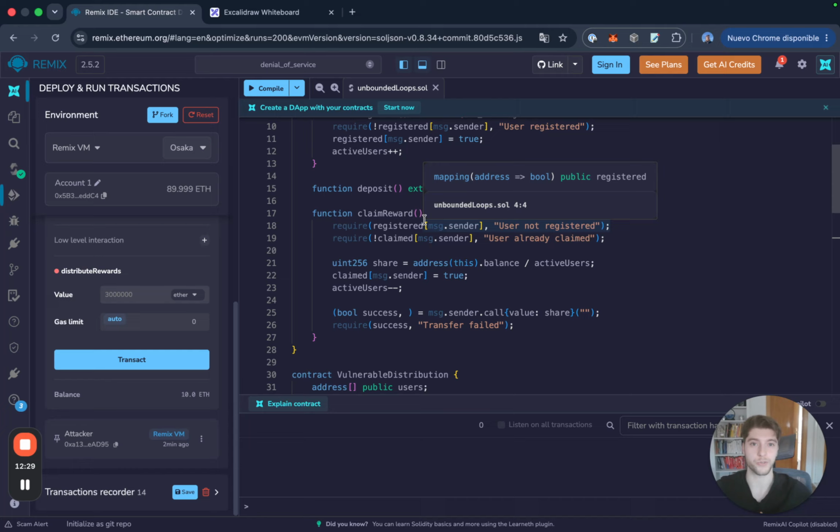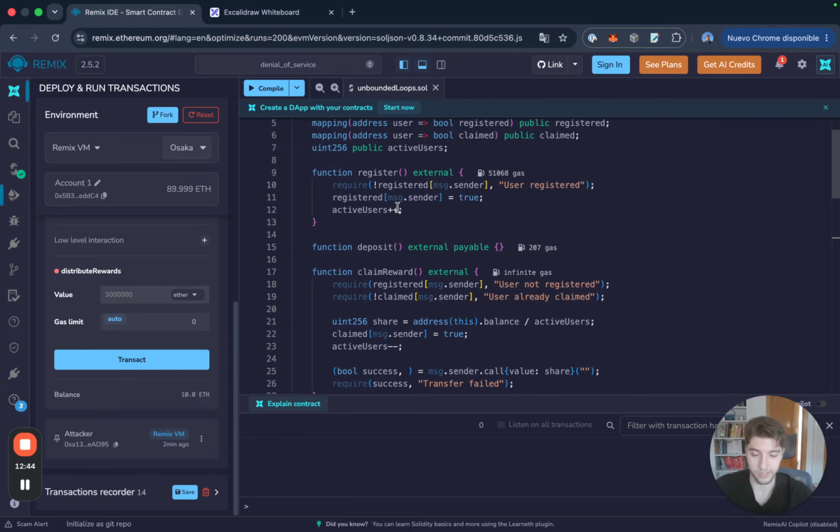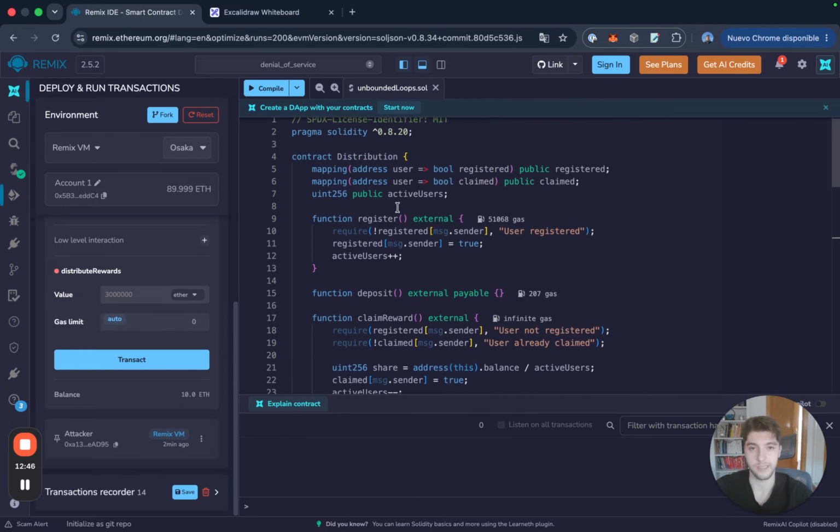It's up to the users if they claim or if they don't claim. If they claim, they're going to get their ether back, the deposit back, or whatever share they are allocated. But if they don't claim that reward back, their ether is just going to stay in the contract until they do indeed claim it back.